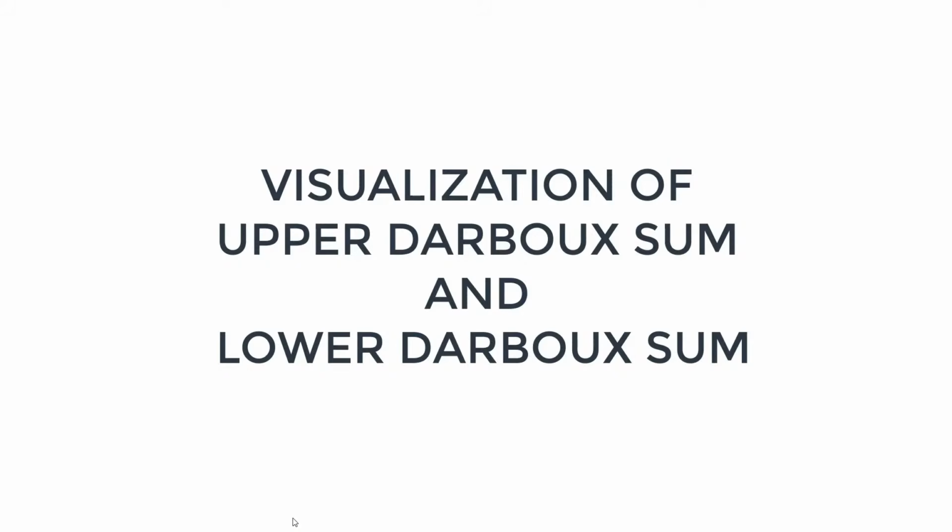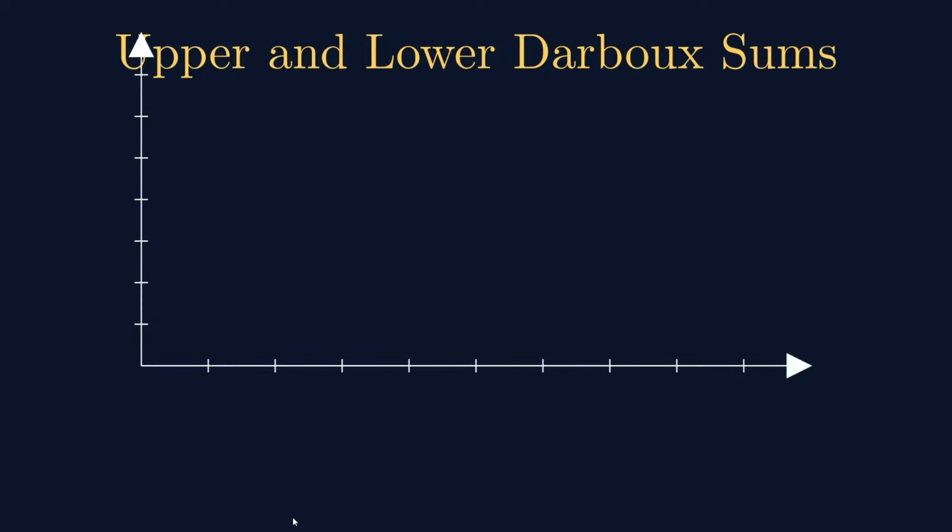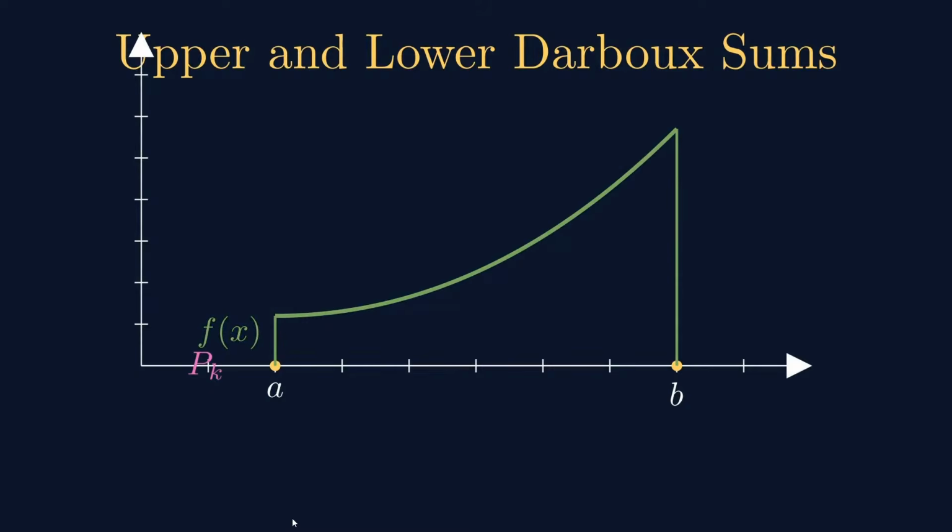Let us visualize the upper double sum and the lower double sum for a particular partition. Let us see the upper and lower double sum for Riemann integrability. Okay, so for simplicity, we have a partition Pk. It consists of only 2 points, a and b, and it has only one basic interval, the original interval. So f of x is the graph of the function, that is the green graph, and we see the area bounded by the ordinate at a, the ordinate at b, the graph of the function, and the line segment a to b.